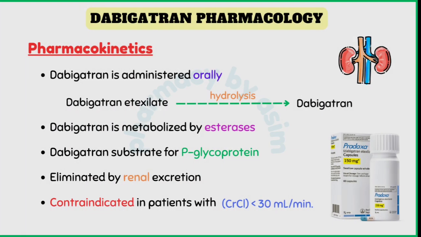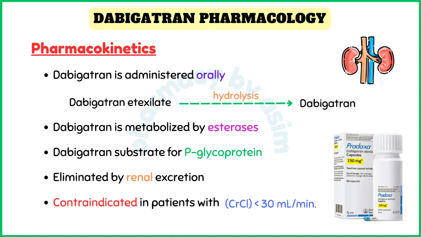Let us now discuss the pharmacokinetics of dabigatran. Dabigatran etexilate is administered orally. It is hydrolyzed to the active drug dabigatran by various plasma esterases. Dabigatran is metabolized by esterases. It is a substrate for P-glycoprotein and is eliminated renally. Dabigatran is mainly eliminated by renal excretion and hence it is contraindicated in patients with creatinine clearance of less than 30 ml per minute.